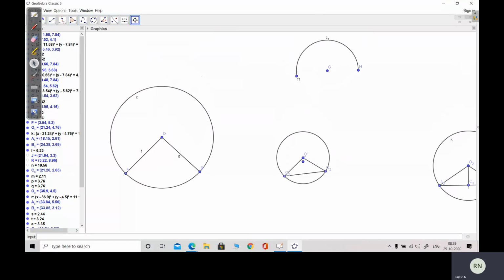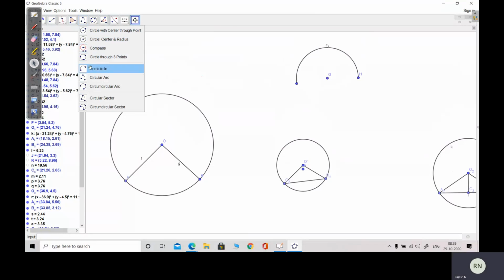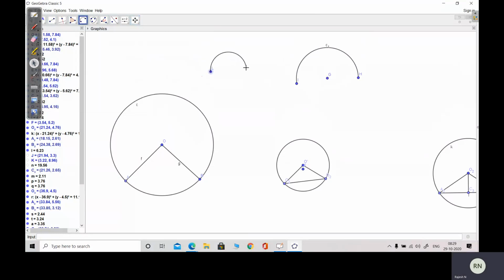So this is a semicircle. You see, this is the semicircle.